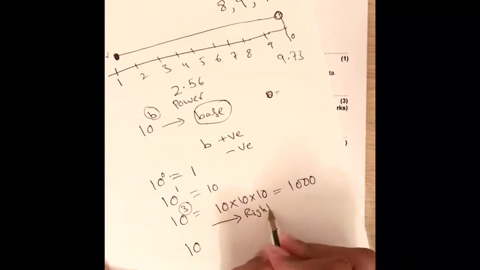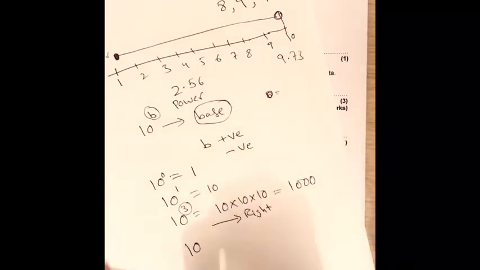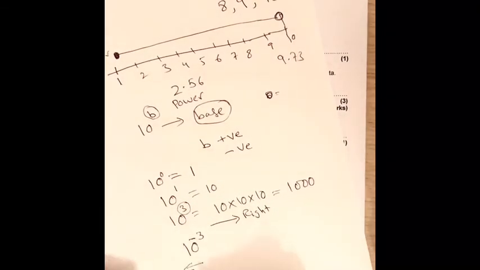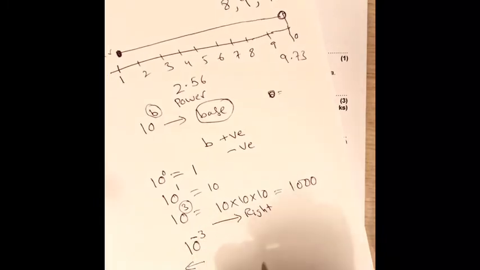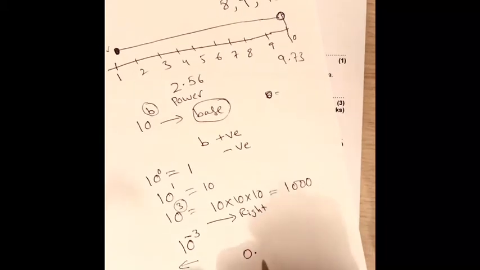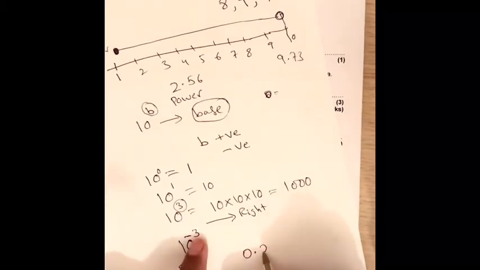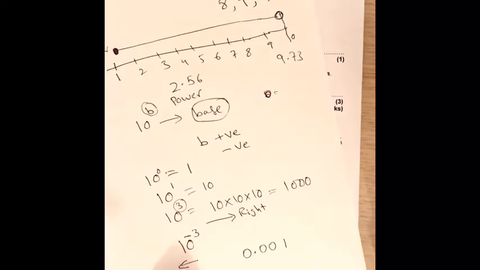If the power is negative, then we put the zeros on the back side, giving a value less than 1. If it is minus 3, we write point, then 0, 0 and 1. That's it, because the 1 moves to the first place, second place and third place.